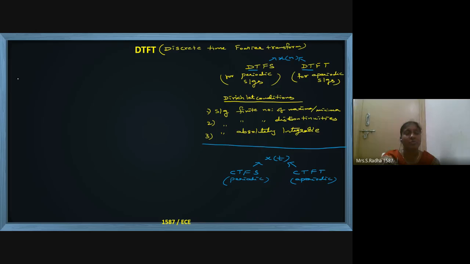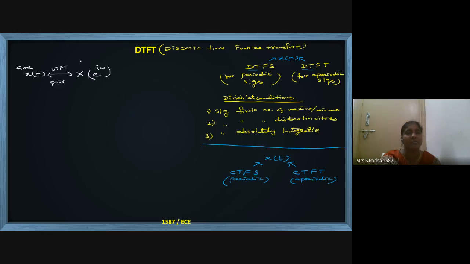Now I'm going to the formula for calculating DTFT. The discrete time signal in the time domain is x of n. In the frequency domain, it is represented as X of e power j omega, and both of these are called a DTFT pair.